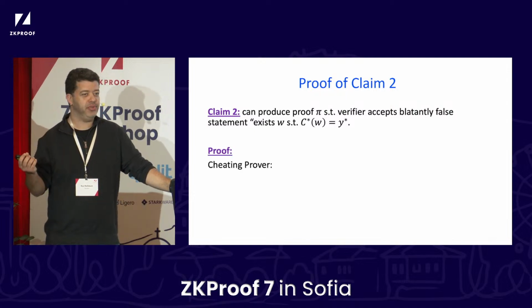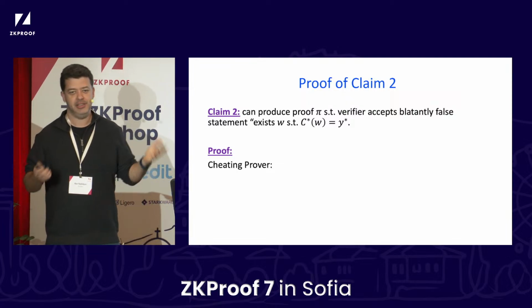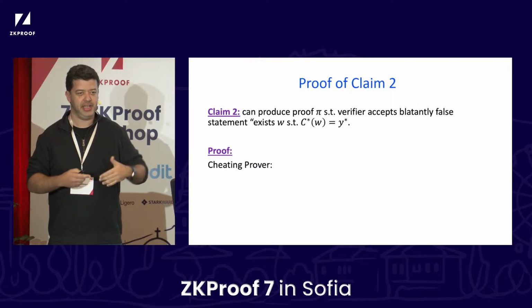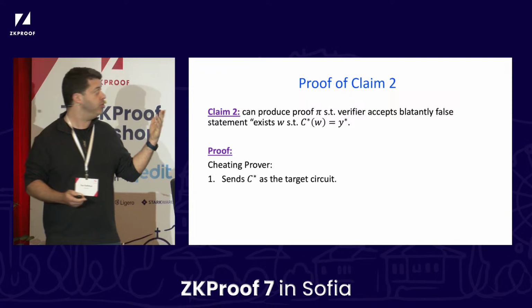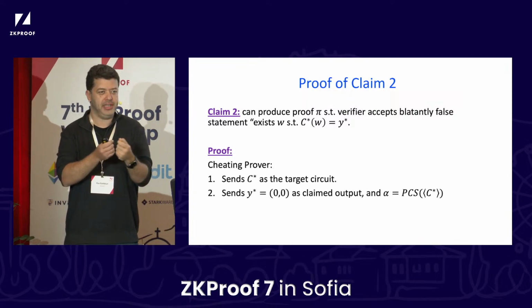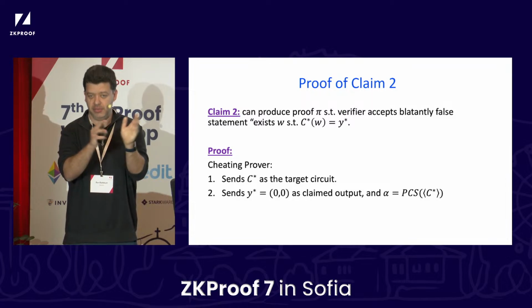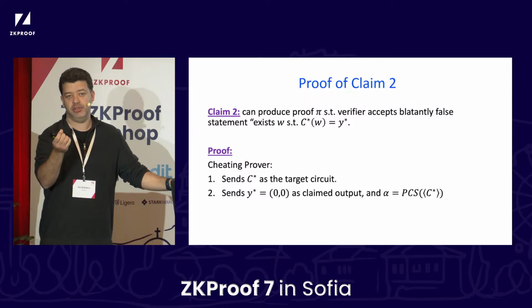So what does the cheating prover do? The first thing the cheating prover needs to say is, what circuit am I using? Well, we'll use obviously the C star that I just told you about. The next thing I need to do in the attack is tell you the claimed output Y star, 0, 0. And I also need to give you a PCS hash of the witness.